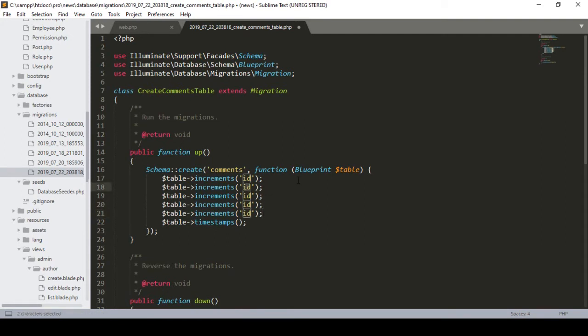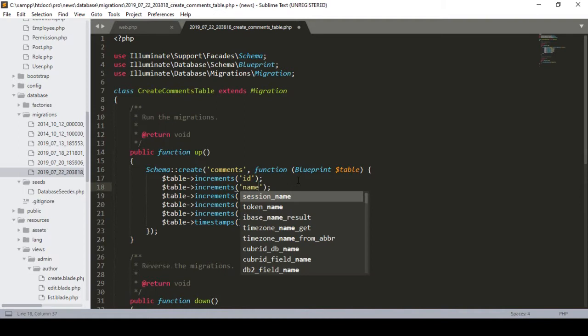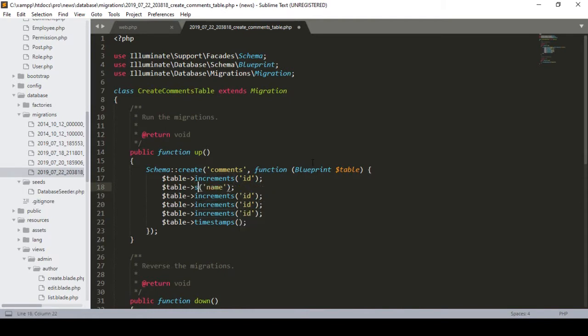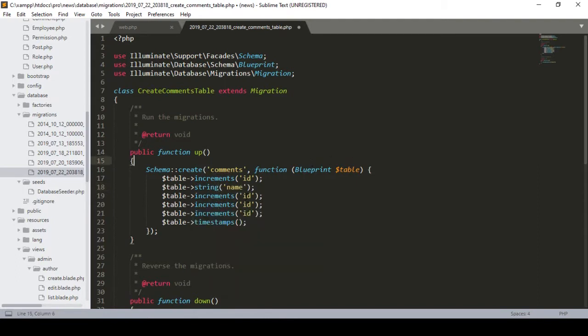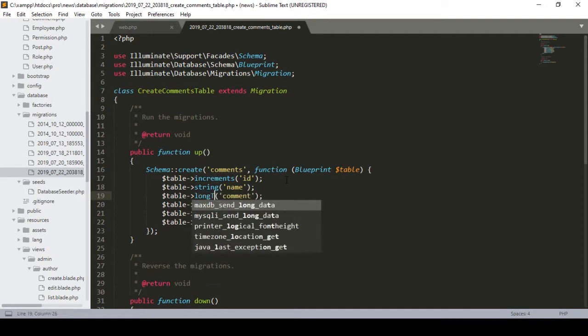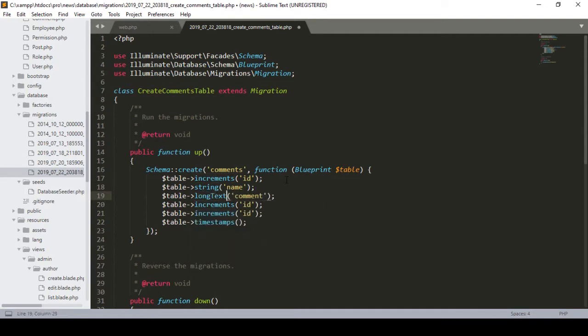First of all, I need a name. So here I define name, and name will be a string. And then I want to create another field for the comment, and this comment will be long text. So here I define long text.